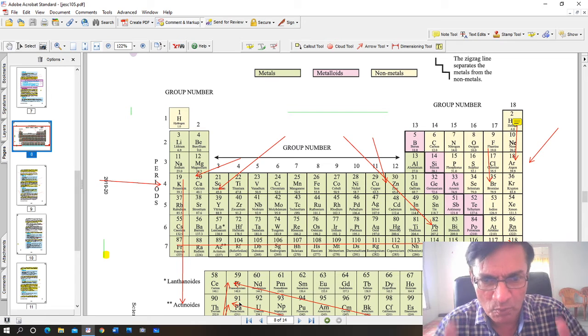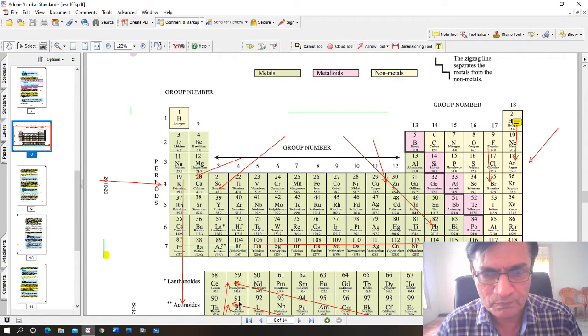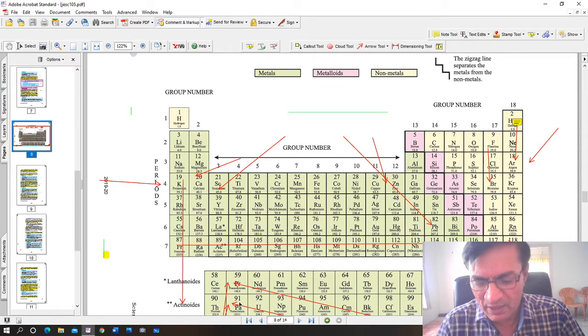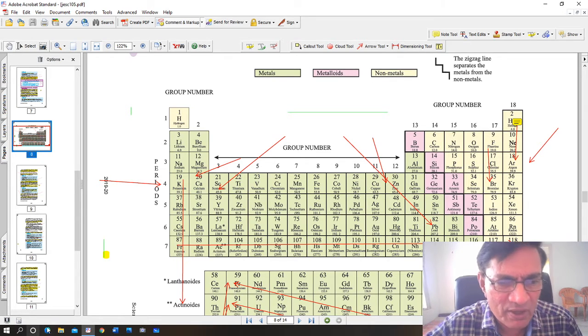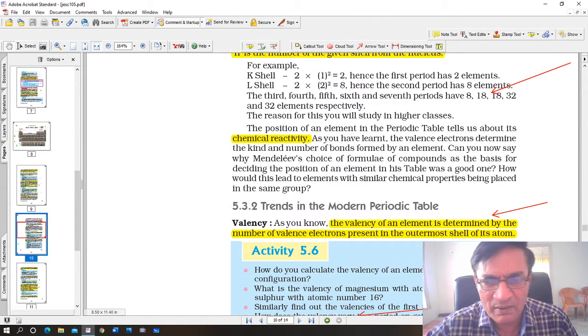If you go from top to bottom, certain things change, and this is what is called trends in the periodic table. Trends are regarding electronegativity and electropositivity, atomic radius, valence electrons and reactivity, and such trends are also discussed in the periodic table. Now after that we come to trends in the modern periodic table.